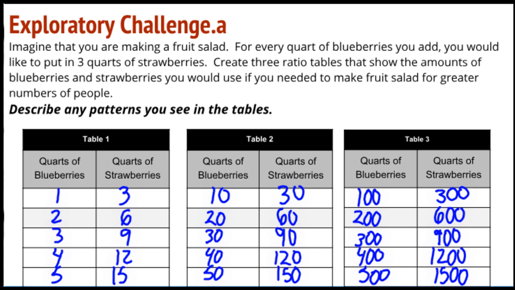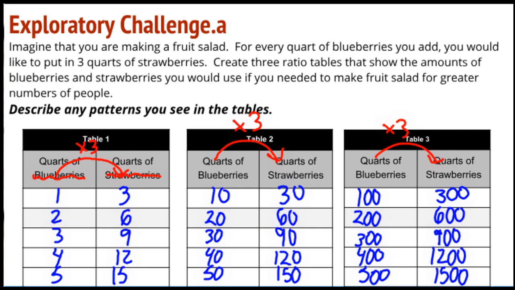Now, I'm supposed to look and say, are there any patterns that I see in the tables? Well, I already pointed one out on the last slide. We have a multiplicative relationship happening where times 3. So to go from the blueberries to the strawberries is times 3. And that is true on all 3 tables. Times 3 and a times 3.